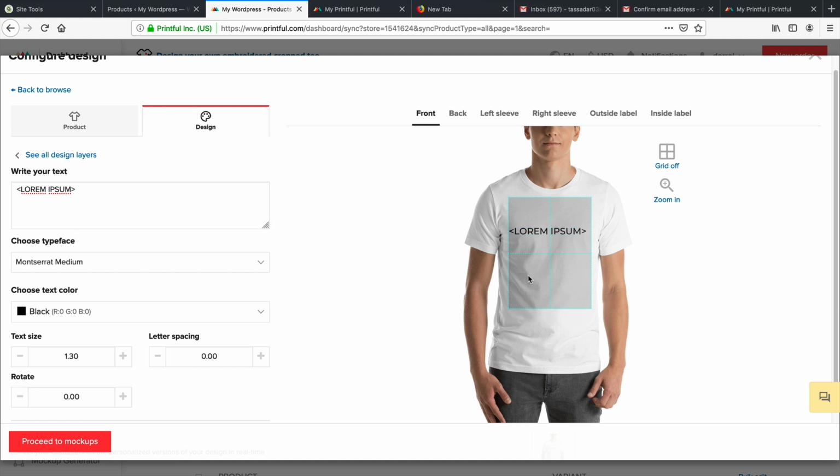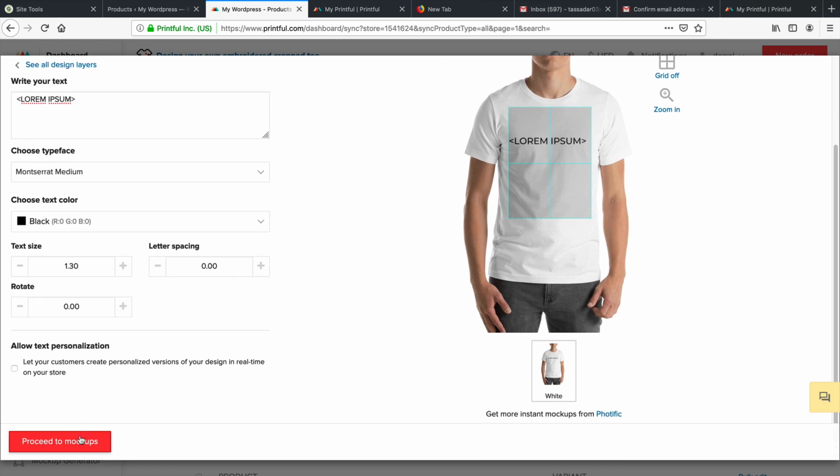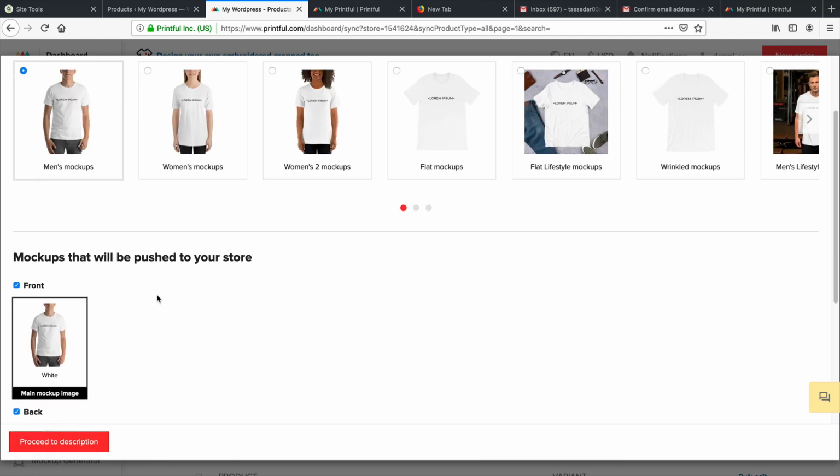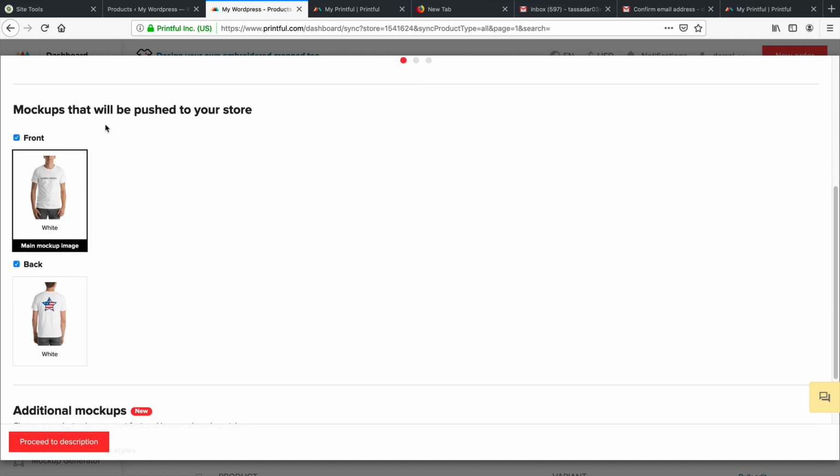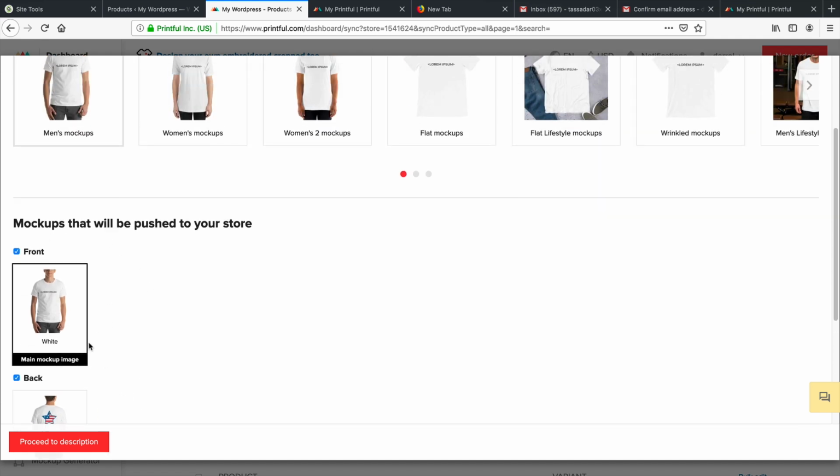So there is my shirt right there, and I can go ahead and keep adding more text if I want, but I'm just going to say, okay, look, I made the shirt, I'm good, I'm done. Let's go ahead and click on proceed to mockups. All right, so right here, we can see that this is what is going to be published on our store. So we have the front, and we have the back.